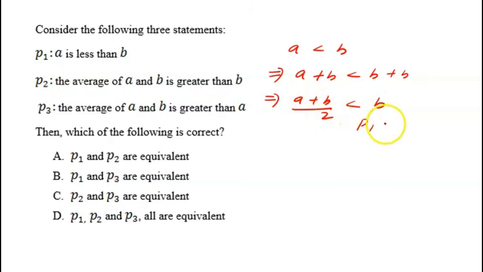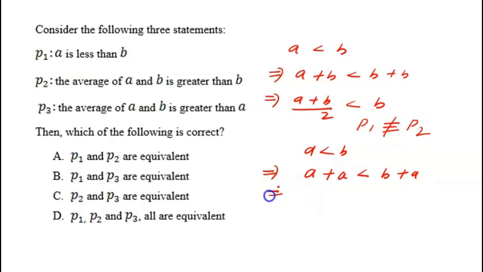So certainly P1 is not equivalent to P2. Now if I take A is less than B, then I can write A plus A is less than B plus A, and if I divide both sides by 2, A plus A by 2 is less than B plus A by 2, which can also be written as A plus B by 2.